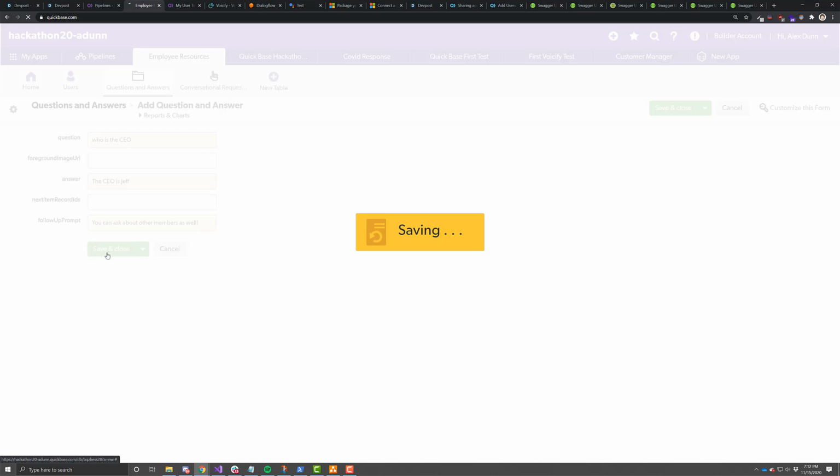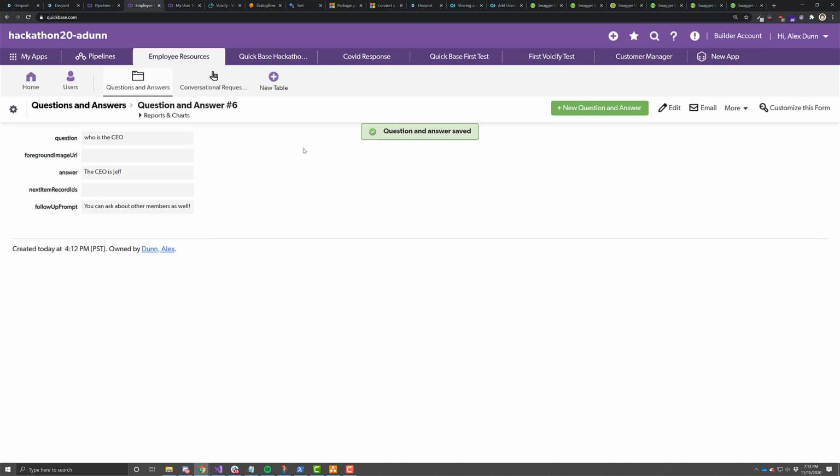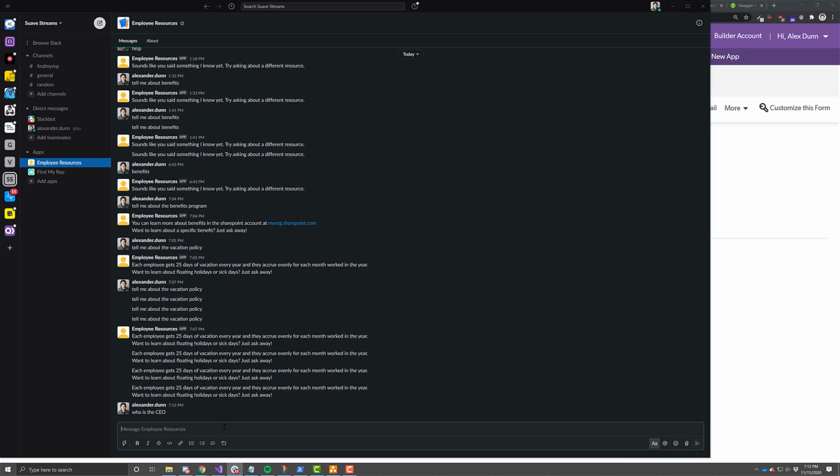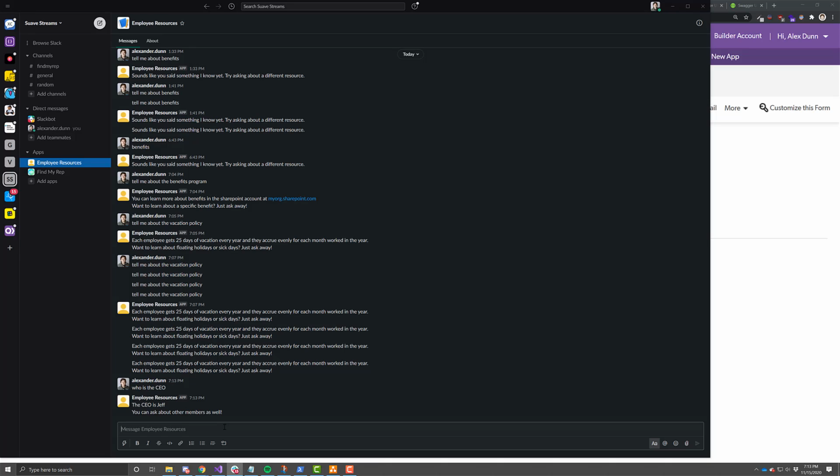The second I save this, it gets sent over to the webhook based off of our pipeline, which then sends it to Voicify and creates the conversation item, and then we can just start talking to it. Directly within our Slack bot, for example, I can just say, who is the CEO? We get, the CEO is Jeff, and you can ask about other members as well, which is great. This is exactly what we just put into our Quick Base app.